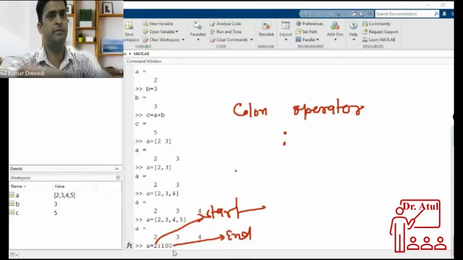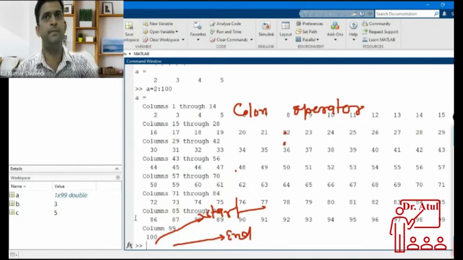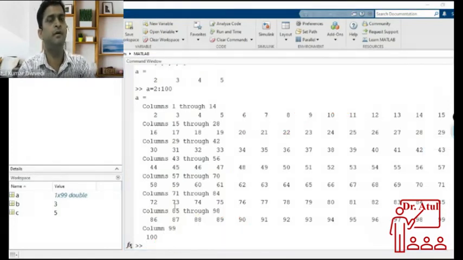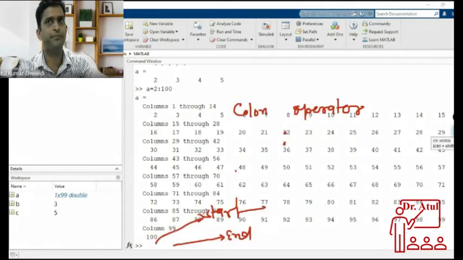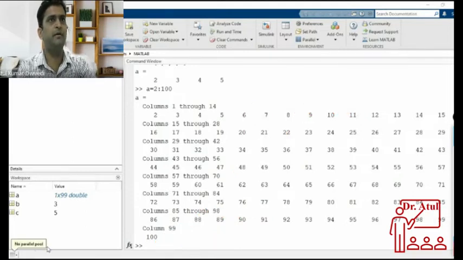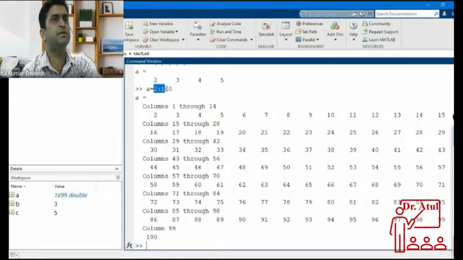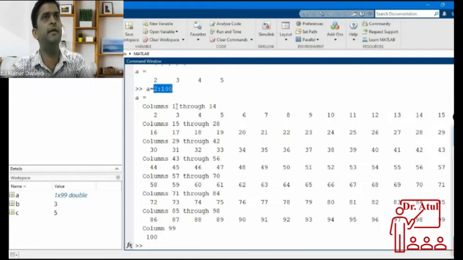Okay, let me do this. Let me press enter. When I have pressed enter, let's see what happened. You can see here there are all the numbers starting from 2 up to 100. Okay. So this way, this colon operator is making our difficult job easier. It is creating this kind of numbers in a collection into a single variable. It's called a vector or array.